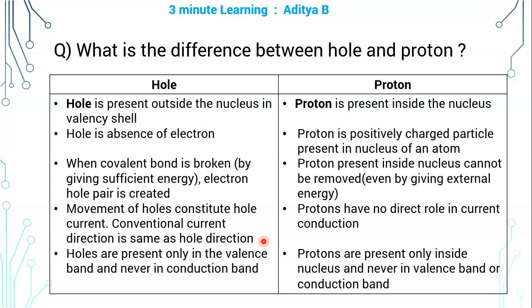Hole is the void that is created because of absence of electron in the valence band, whereas proton is the particle which is present inside the nucleus. Nucleus contains protons and neutrons, whereas electrons revolve around the nucleus in an atom.